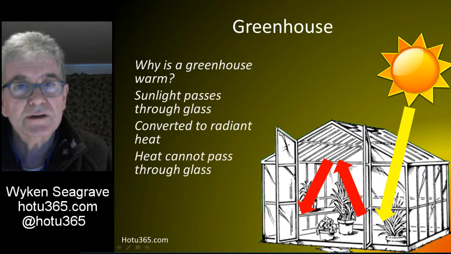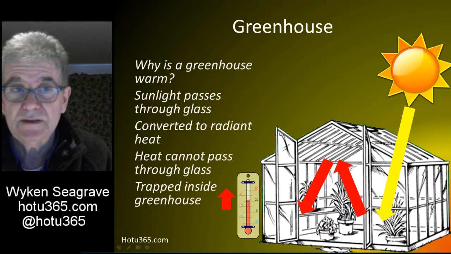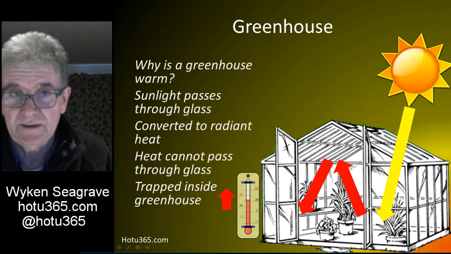Glass will not allow radiant heat to pass through, and so the heat is trapped inside. It reflects around the glass and keeps the greenhouse warm. This is called the greenhouse effect.